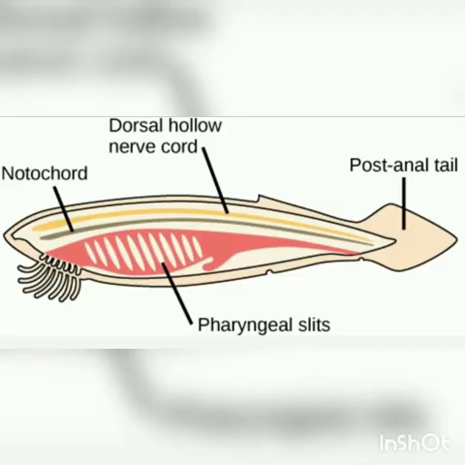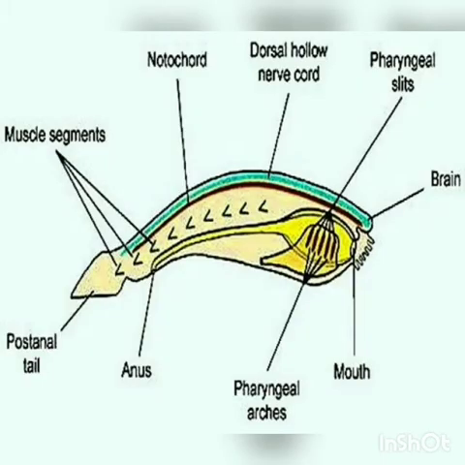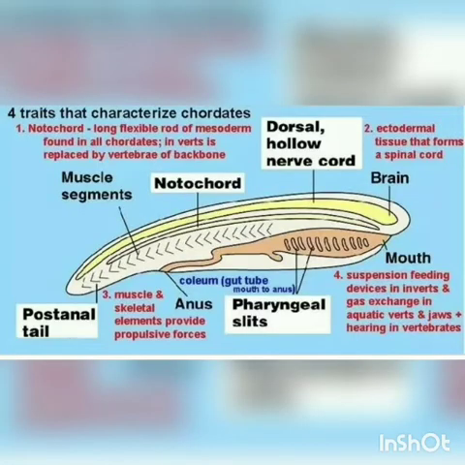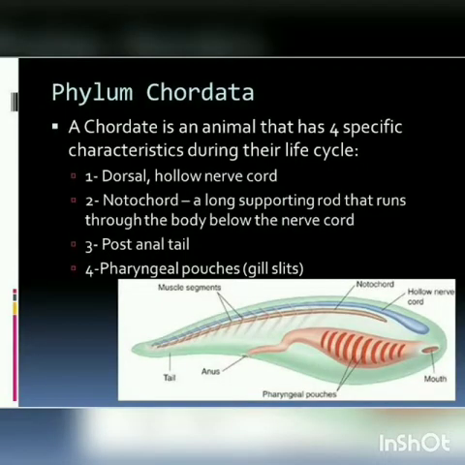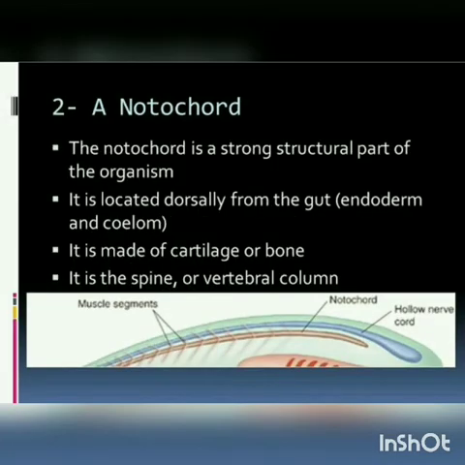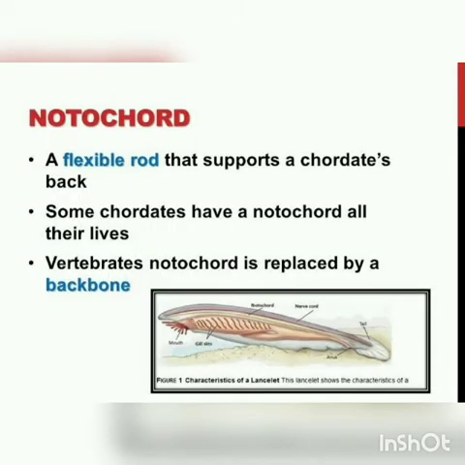First, we see the presence of an elongated rod-like notochord. This notochord is found below the nerve cord and above the alimentary canal. The alimentary canal is nothing but the digestive system. It serves as a primitive internal skeleton. It may persist throughout life in lancelets and lampreys. In adult vertebrates, this notochord may be partially or completely replaced by the backbone or vertebral column.